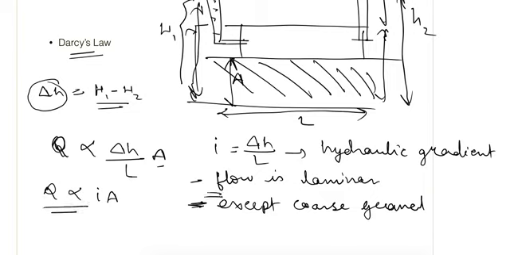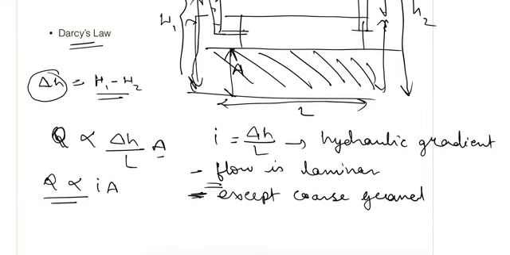So with the assumption that flow is laminar, the flow comes out to be proportional to the hydraulic gradient times area, and the constant of proportionality here is known as the coefficient of permeability.